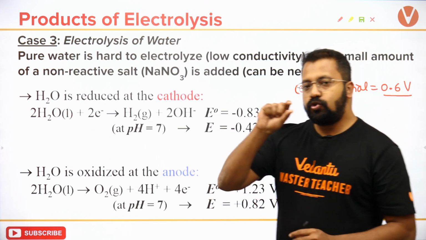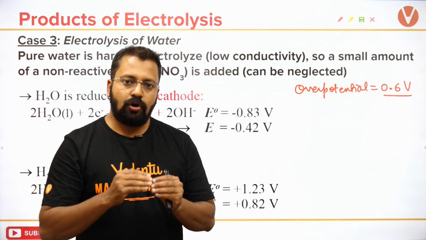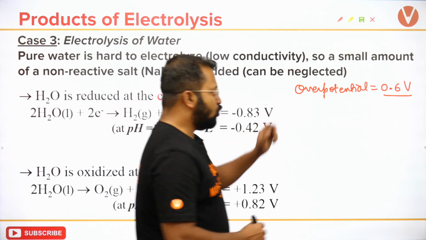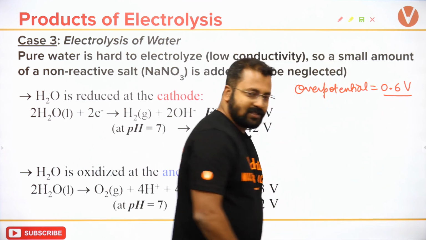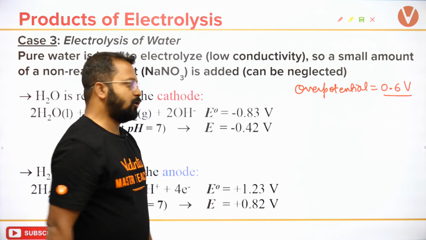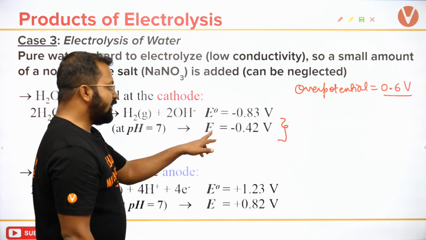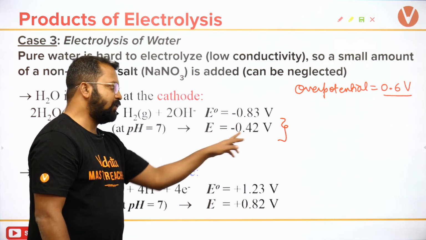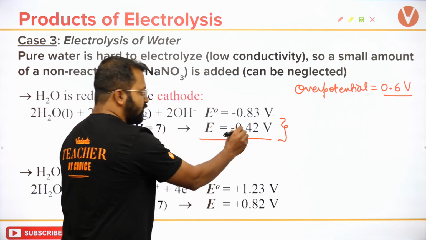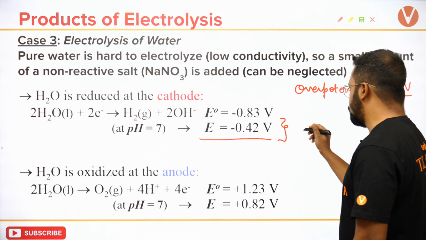बट अगर उस slow process को मुझे fast बनाना है तो मैं कुछ और potential add करूंगा, and that is known as overpotential. So this overpotential value is 0.6. Now how does overpotential add up? किस तरह से overpotential को add करते हैं? तो आप ये देख रहे हो कि E is given as minus 0.42. Can you see this? E is given as minus 0.42.